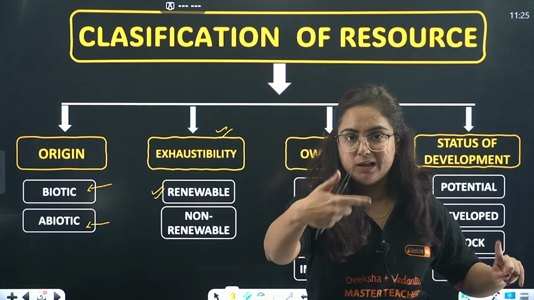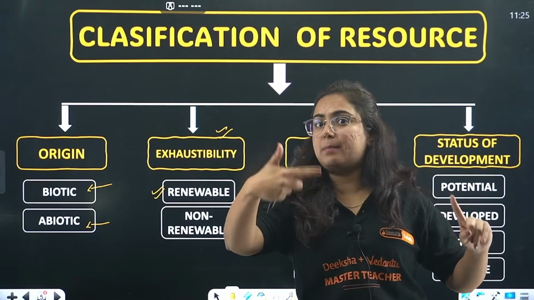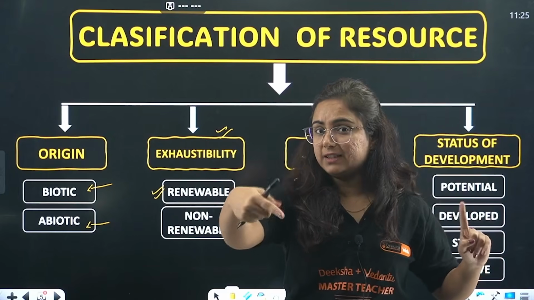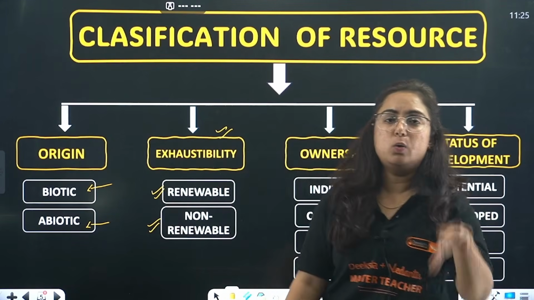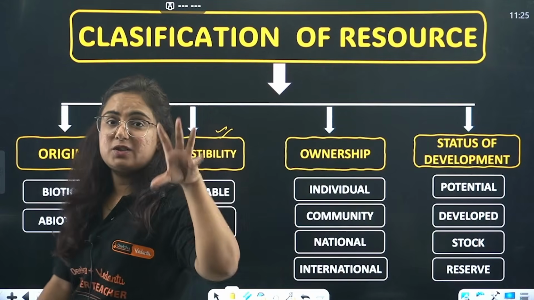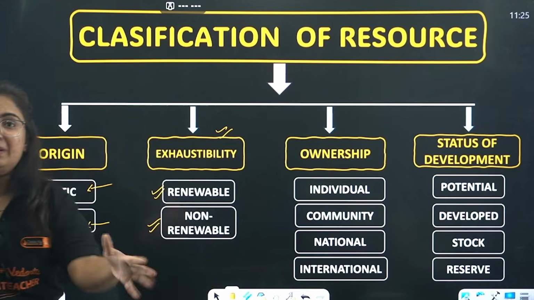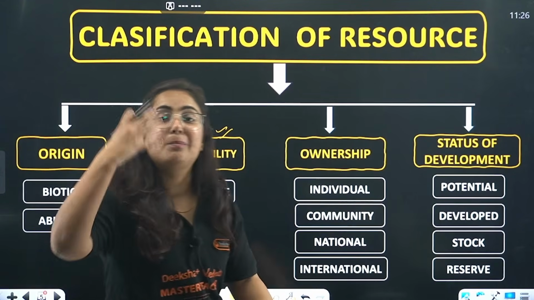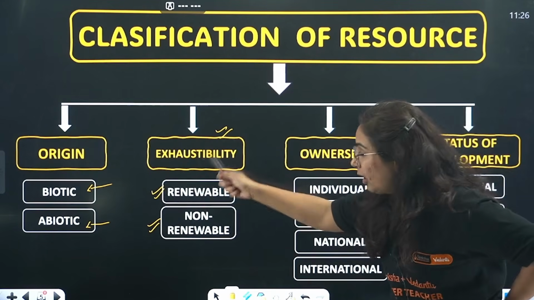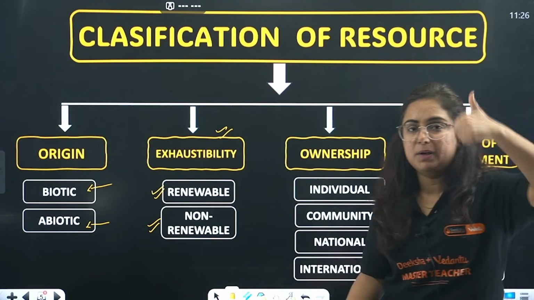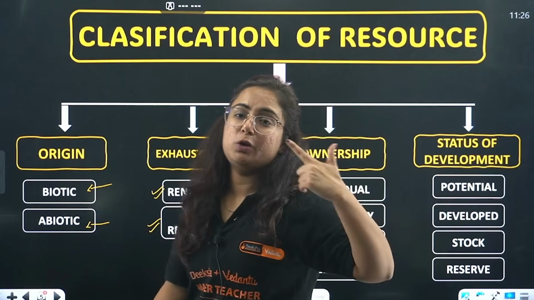Think in your mind, renewable resource. One example, water. Okay? For the other example, you have to think. The next one is non-renewable resource. Once exhausted, it will not be able to renew, or it will take millions of years to get renewed. Okay? So on the basis of exhaustibility, simple: renewable and non-renewable types of resources.